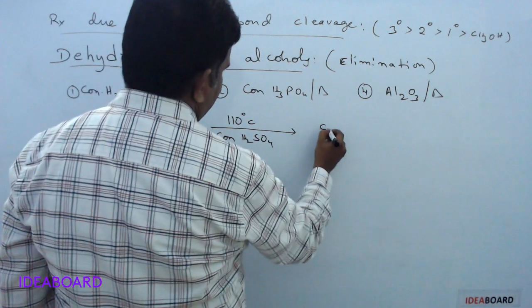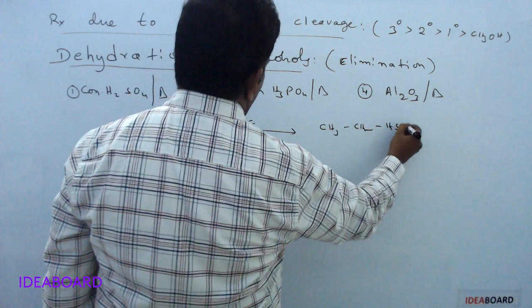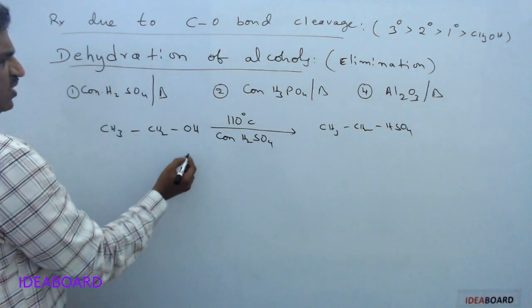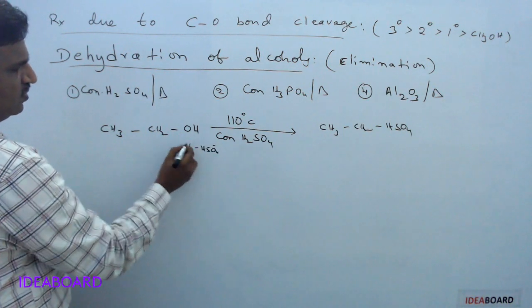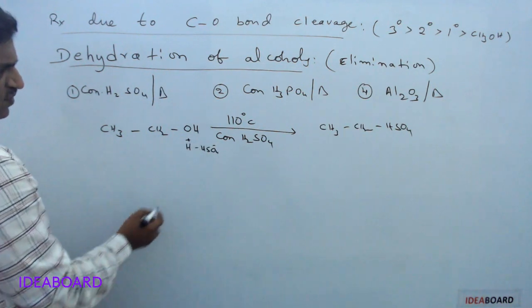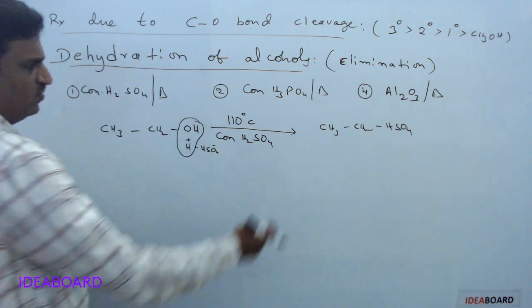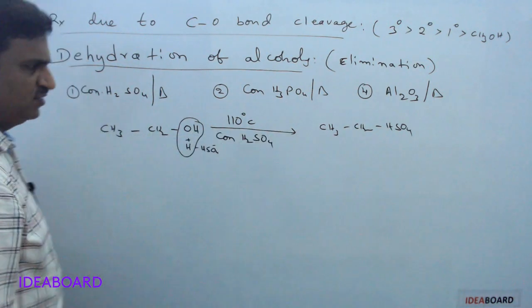We are getting CH3CH2HSO4. In the sulfuric acid we are having H plus and HSO4 minus, for example, and then we can remove like this. Then what are we getting? Ethyl hydrogen sulfate, or ethyl bisulfate.